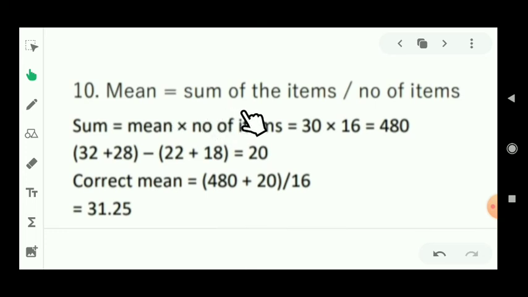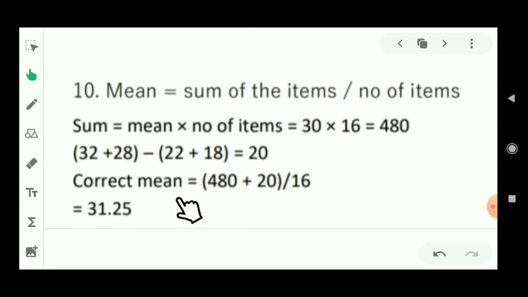As you know, the mean formula is sum of observations upon number of observations. So the sum of observations is equal to mean into number of observations. That means 30 into 16, that is 480. Now we want 32 plus 28 to be subtracted with 22 plus 18, that means 20.